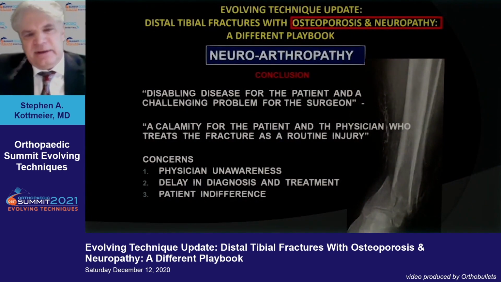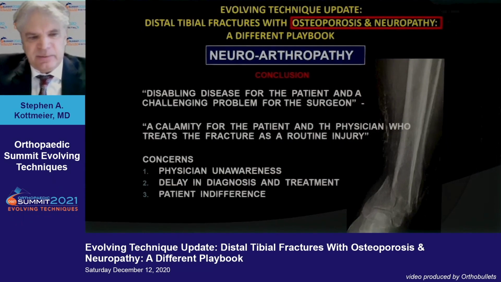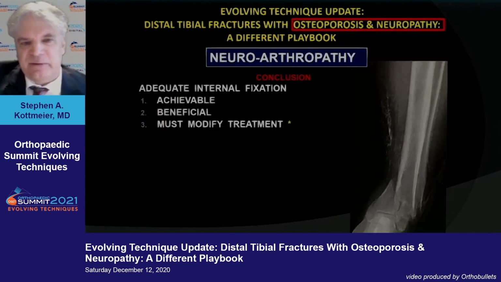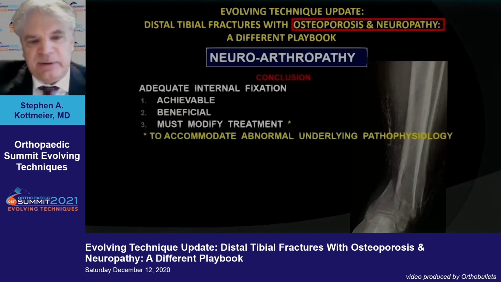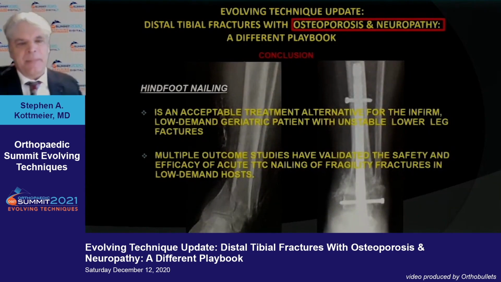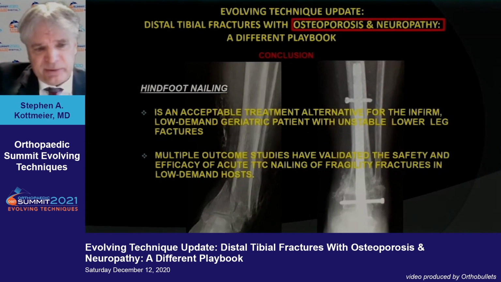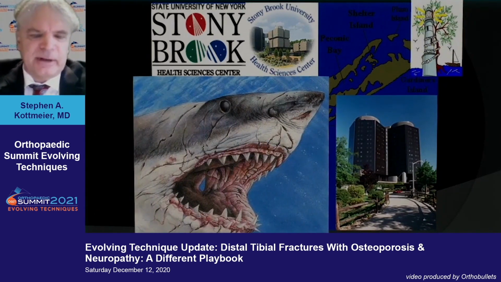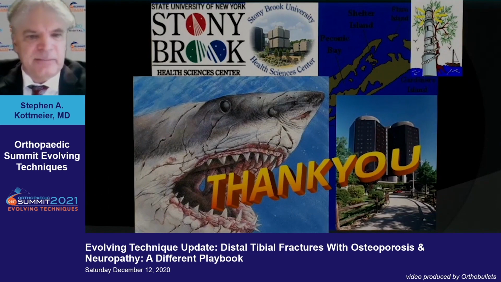So in conclusion, I think these neuropaths and diabetics, it's a very complicated problem for both the patient and the surgeon. It can be a real calamity. The concerns of physicians are often unaware of the reality here. Diagnosis sometimes delayed, and patients often have an indifference. I think adequate internal fixation can be achieved, is beneficial, but you must address the underlying pathophysiology. Total contact casting, I think, is more for the midfoot, less for the ankle, and probably certainly not for the distal tibia. I think hindfoot nailing is an acceptable treatment that's coming into vogue for good reasons with some real support. Outcome studies are supporting it. And I think these are some of the techniques and the constructs you may consider in some of these very complicated limbs and patients with comorbidities.